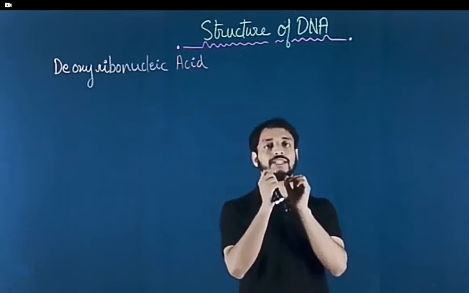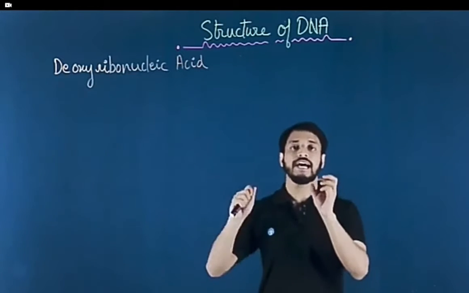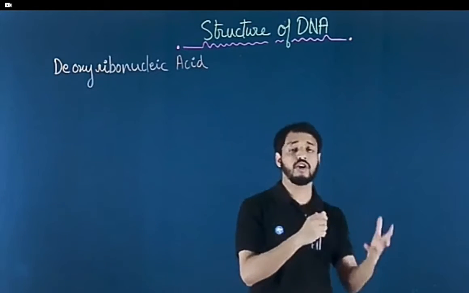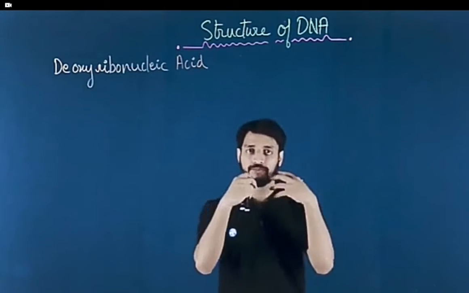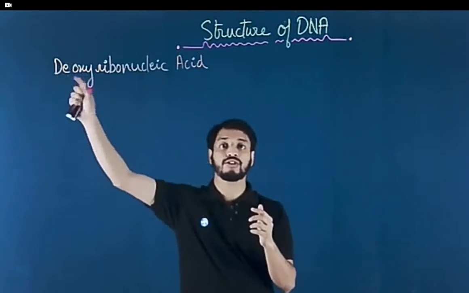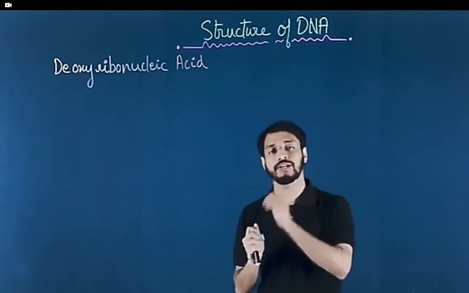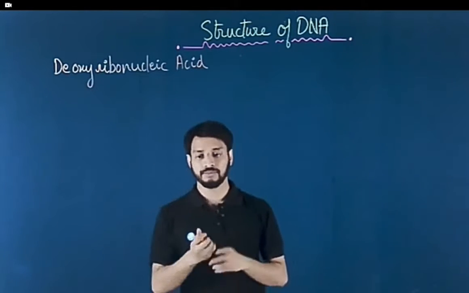So, the name is basically because of the fact it is deoxygenated, okay? At one position, if you look into the structure of the ribose sugar, we'll soon be talking about the components. We'll see there is a lack of oxygen at one particular position. So this is known as deoxyribonucleic acid.